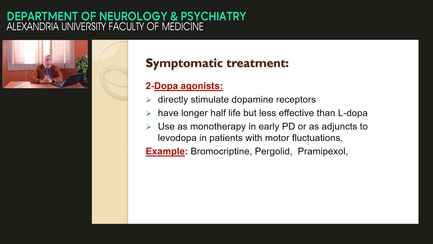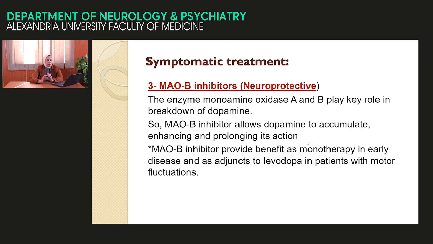The second, dopamine agonist, directly stimulates the dopamine receptor to sensitize more dopamine. The half-life is longer than levodopa, but it is less potent, less effective. We give it either as monotherapy in early stage Parkinson's disease or later on as an add-on with levodopa to enhance its action and to delay motor fluctuation. Third, monoamine oxidase inhibitor blocks the monoamine oxidase enzyme to help dopamine accumulate at the postsynaptic receptor for a longer time and enhance its action. Also, it is given in early Parkinson or as add-on with levodopa.